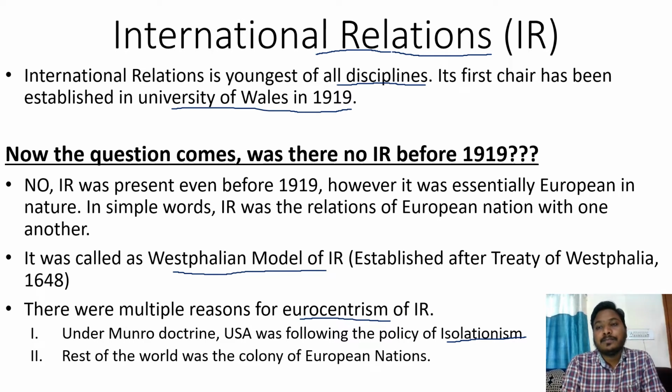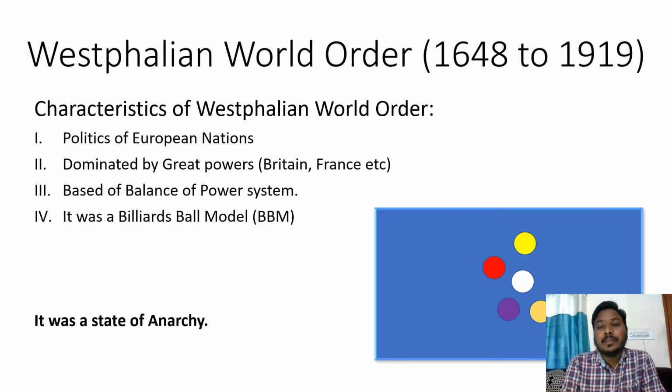Right? Now, coming to the picture of the Westphalian world order, what it was. The Westphalian model, which started in 1648 and continued till 1919, had certain characteristics of its own. Those characteristics, which we have discussed as well, are the politics of European nations. It was entirely based on the politics of European nations, dominated by some great powers.